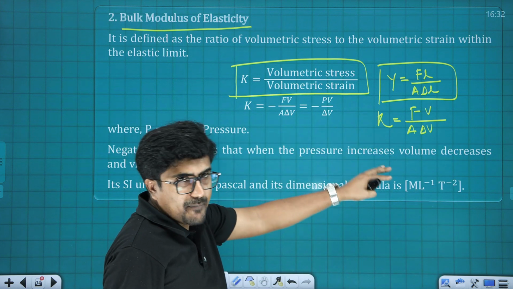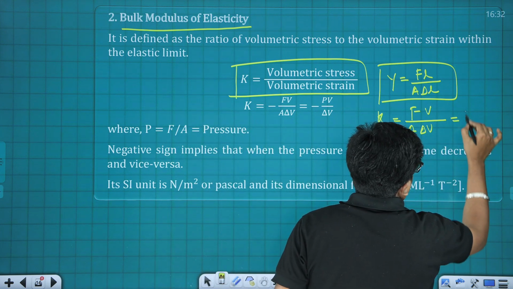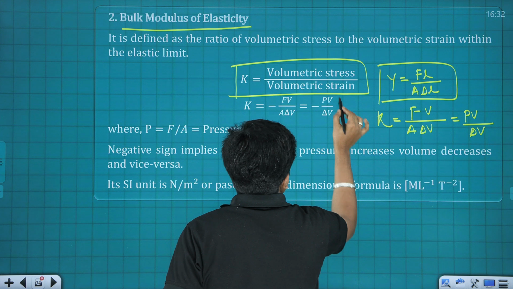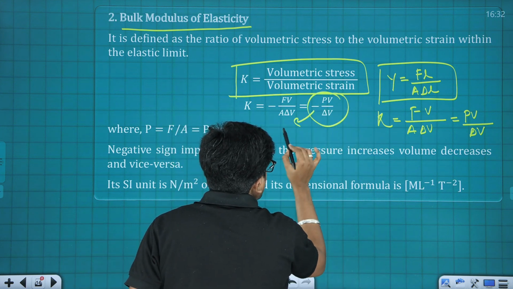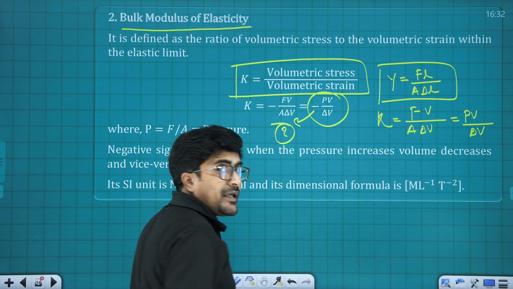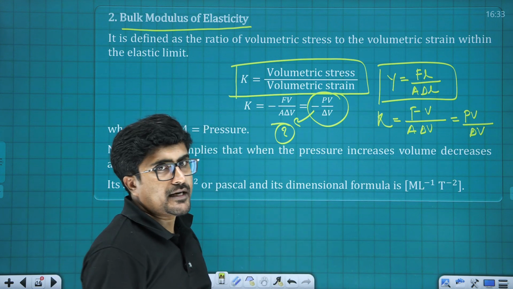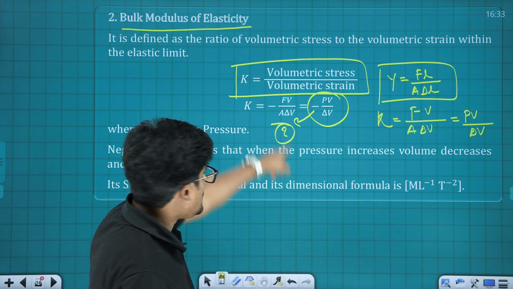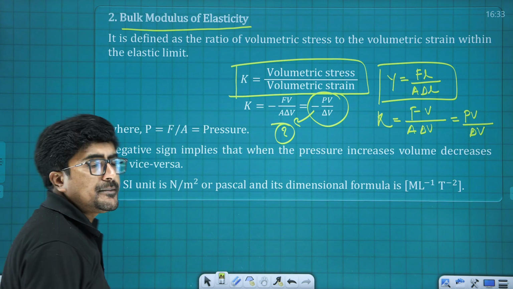And we all know that F by A is pressure. So the same can be represented as P into V upon delta V. So that is the relation you can see here. And definitely there is a minus sign here. Why this minus sign? If there is an external force acting in the inward direction, definitely the volume of the body is going to decrease. Just to represent that, we have that negative sign over there.